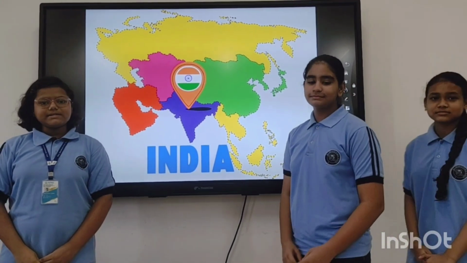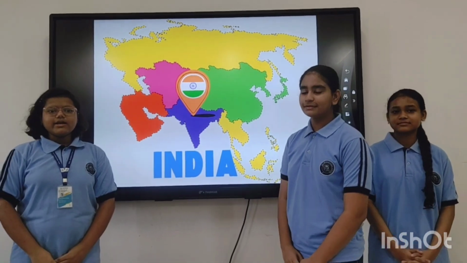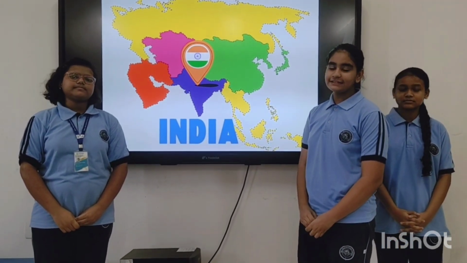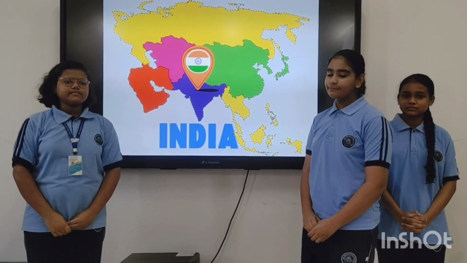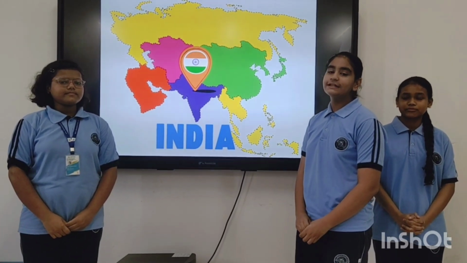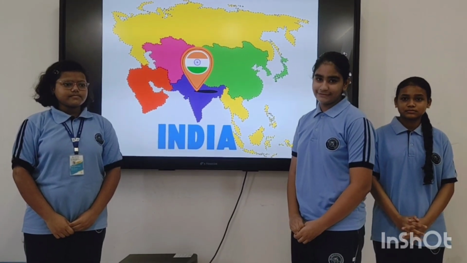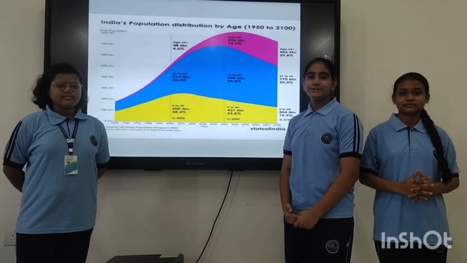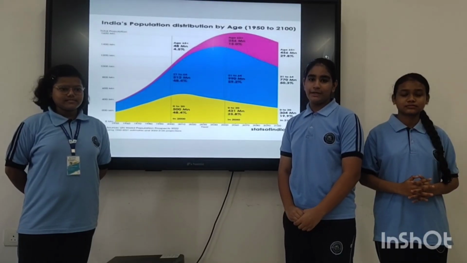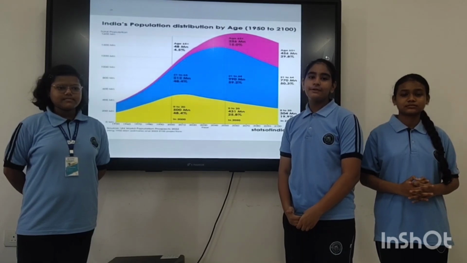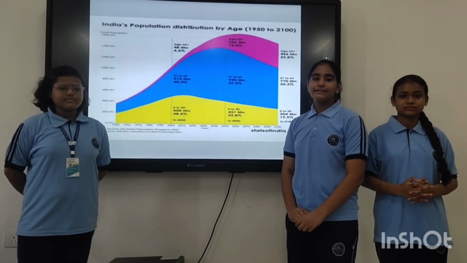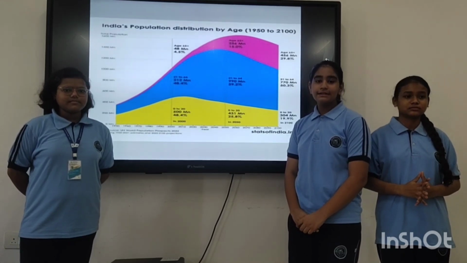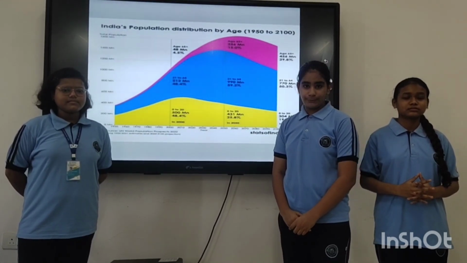Now we are going to represent our assigned country, India. India is a vast and diverse country in South Asia with around 1.4 billion people, which makes it the most populated country in the world. Age distribution shows a very young population. More than 50% of the population are below the age of 25. The population pyramid is wide at the base, indicating fast growth.